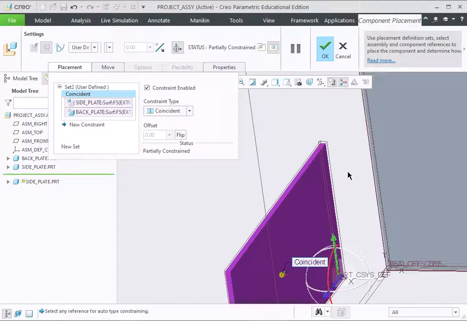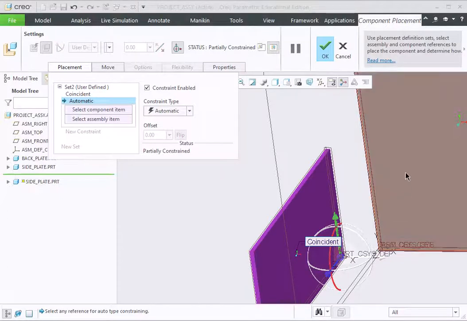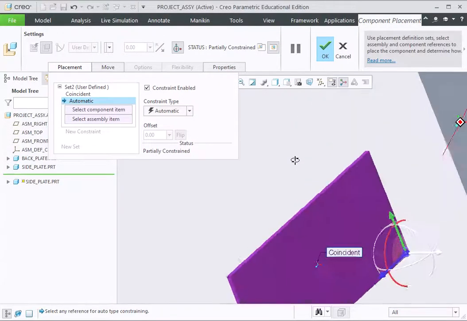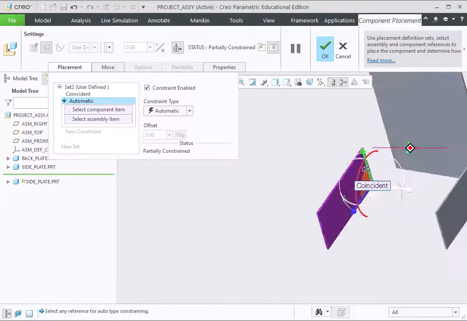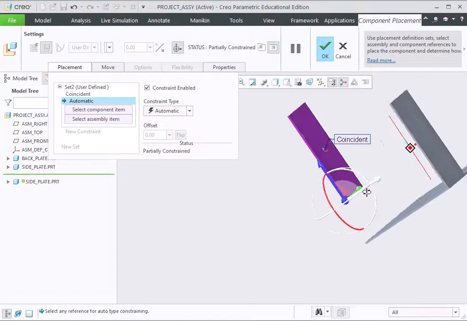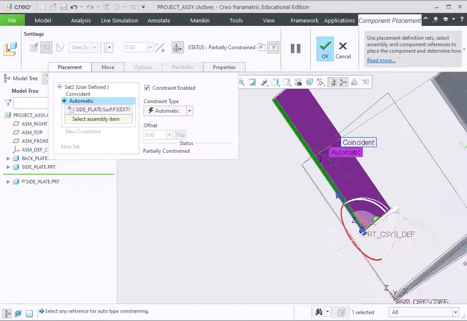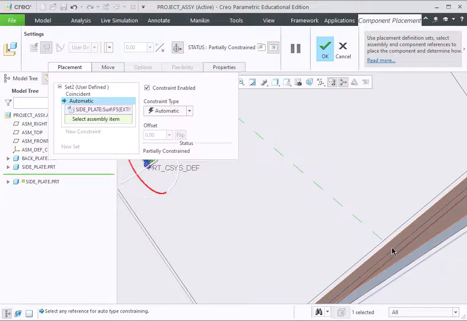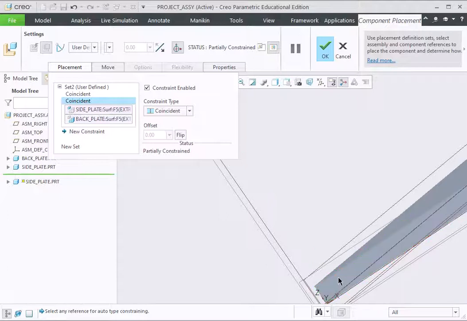Now they're aligned. The second constraint, a new constraint, is, let's see, that's lined up so. His new constraint would be to pull this to the bottom. So we want select component item, this face to be coincident or coplanar with that face.